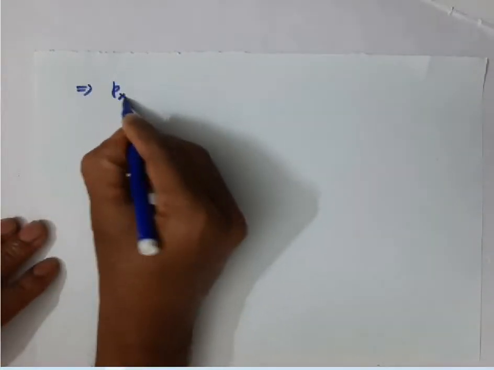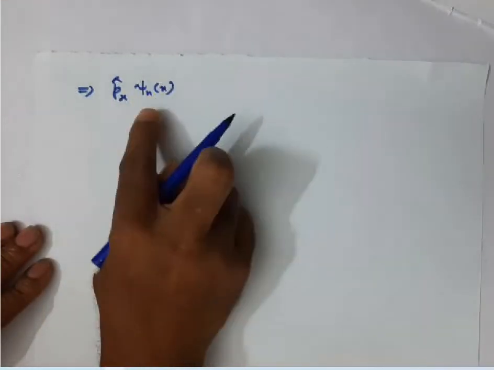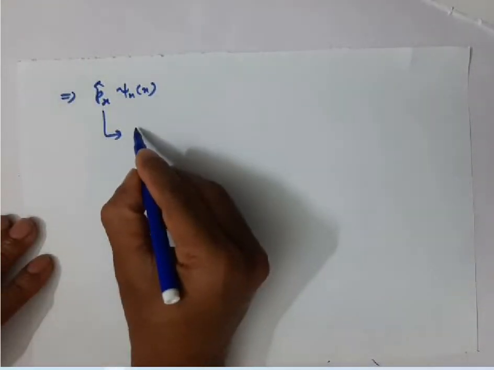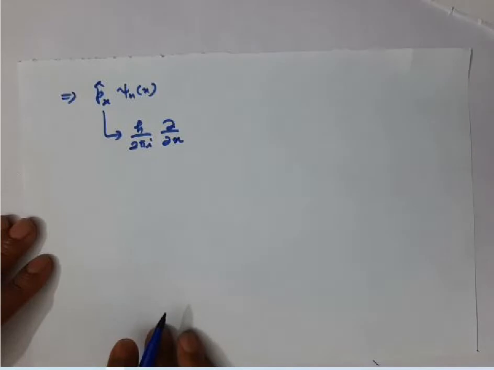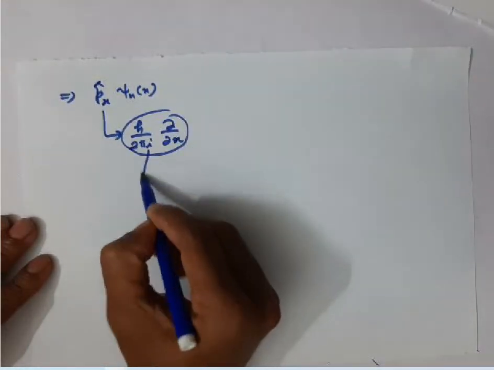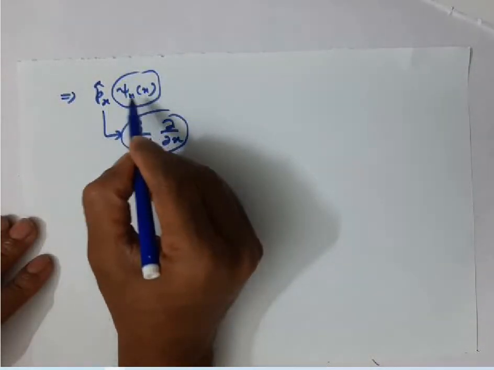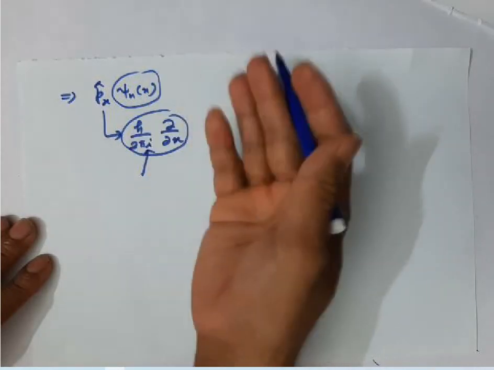similarly, if I apply the momentum operator, the x component of momentum, is this function an eigenfunction of the momentum operator or not? You know very well the momentum operator has the formula h by 2 pi i into dou by dou x. In the momentum operator, we have an imaginary quantity. If your wave function has an imaginary quantity, this is actually a time independent wave function, then the result will sometimes, it depends, you may get